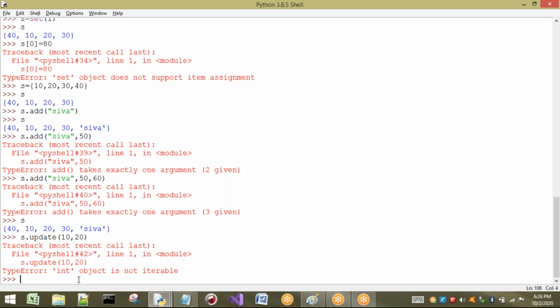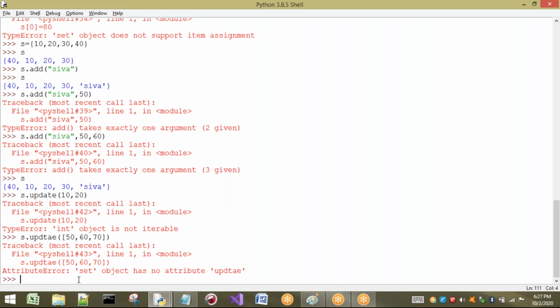So let us take s dot update of, just I will take an iterable object, that is first I will take a list. That is 10, 20, already 10 20 is present. So let us take 50, 60, or you can take n number of elements, no problem. So if you press enter, set has no attribute update, sorry, spelling mistake. Okay, let us see.